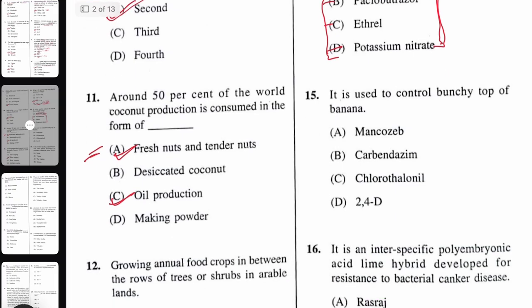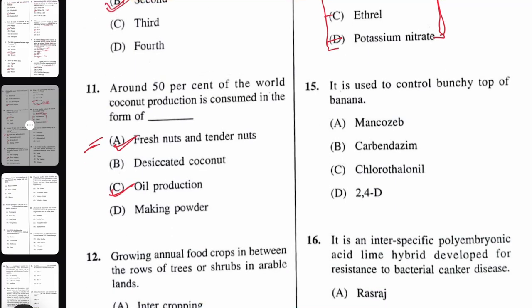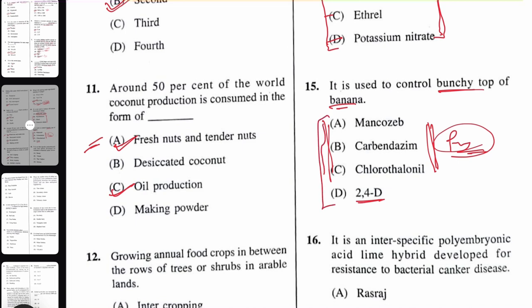Next question. It is used to control bunchy top of banana. See, bunchy top of banana is a viral disease and it is transmitted by aphids. So mostly you have to spray insecticide to control this type of disease. But here, mancozeb, carbendazim and chlorothalonil are all fungicides. So I could not find the perfect answer for this, and the other is a herbicide. I don't know what would be the perfect answer, but these are ambiguous options. If any systemic insecticide were there, then it would be the correct answer.